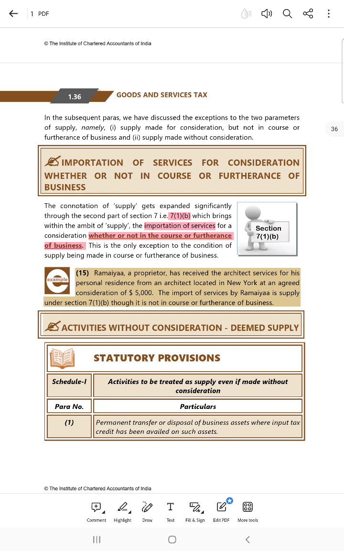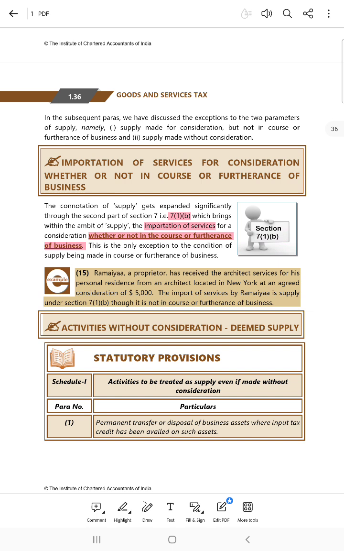For example, there is Schedule 1, which gives the definition of deemed supply. So, the three basic components of a taxable event or of a supply under GST is supply, consideration, and course